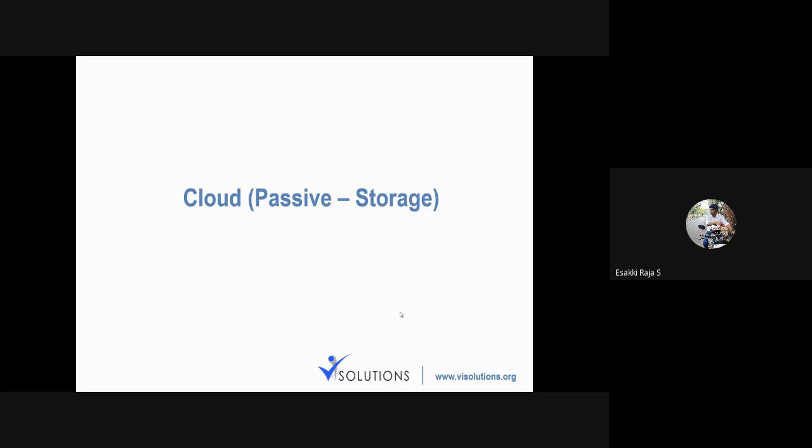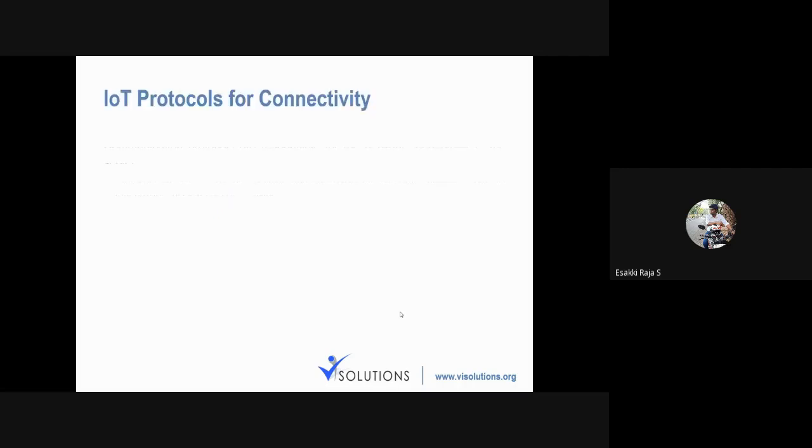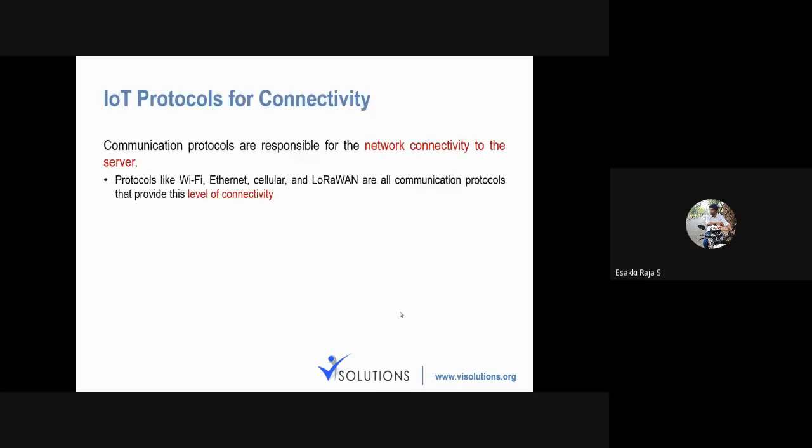You might have seen the same example with Firebase in the last session. That involves this passive cloud configuration only, meant only for storage. When we come to the passive cloud, we should know something about protocols, like what protocols are required for connectivity.